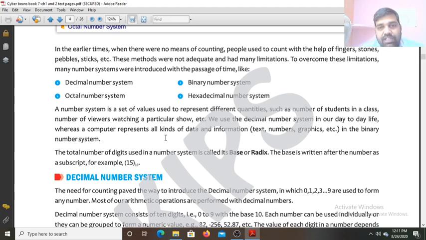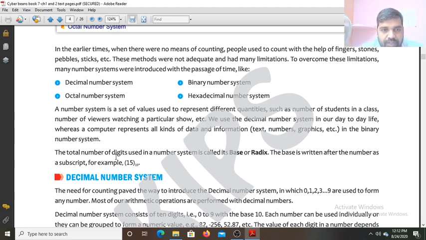So we use the decimal number system in our day-to-day life, whereas in a computer all the data and information, like this ABCD, whatever you're writing, everything is represented. You double click, single click, every event is also represented, every image and picture is represented. This PDF file is also represented in the computer only in the form of two digits, that is zeros and one.